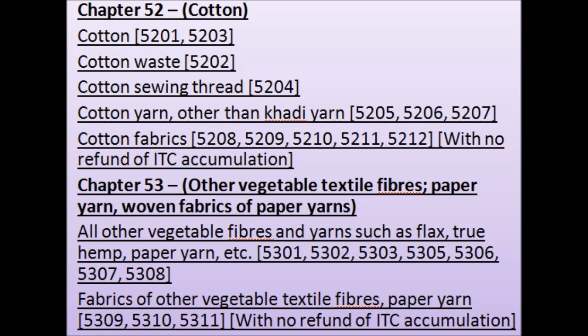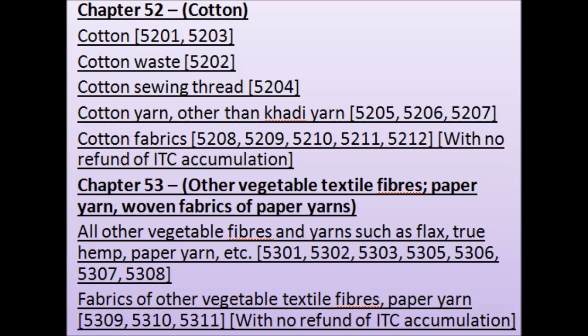Chapter 52, Cotton. 1. Cotton, 5201, 5203. 2. Cotton waste, 5202. 3. Cotton sewing thread, 5204. 4. Cotton yarn, other than cotton sewing thread, 5205, 5206, 5207. 5. Cotton fabrics, 5208, 5209, 5210, 5211, 5212, with no refund of ITC accumulation.